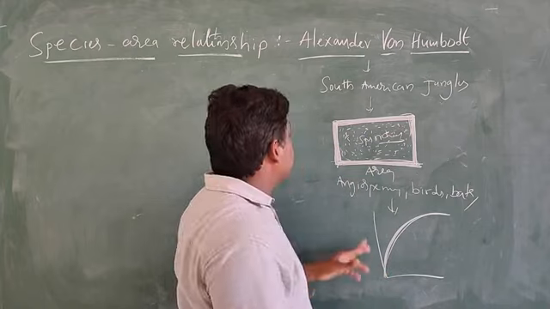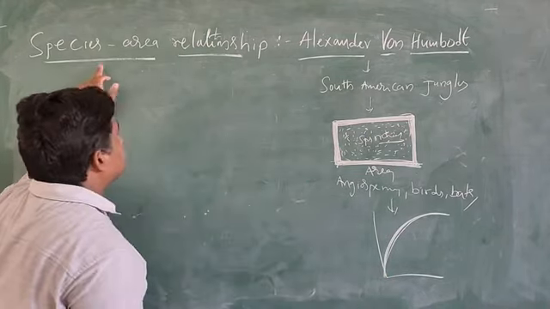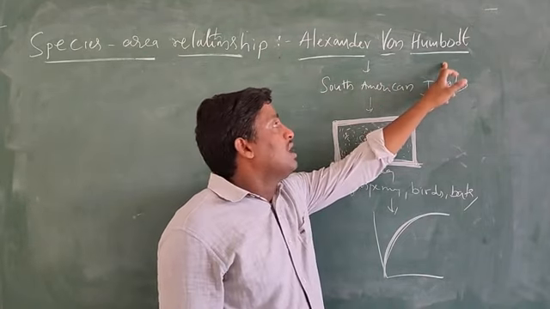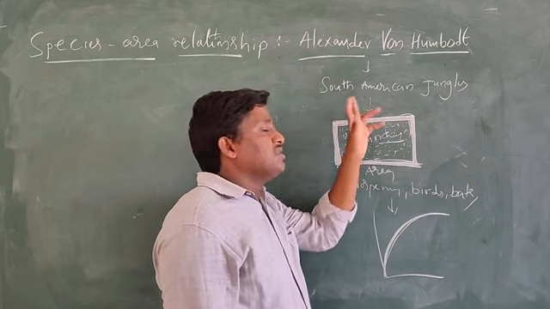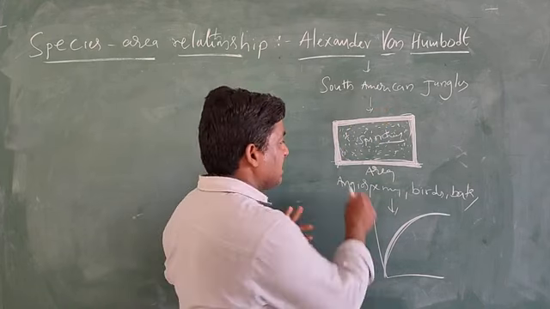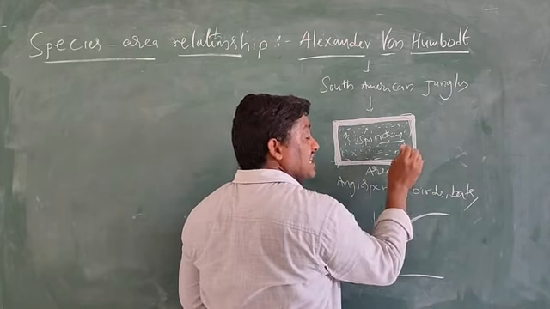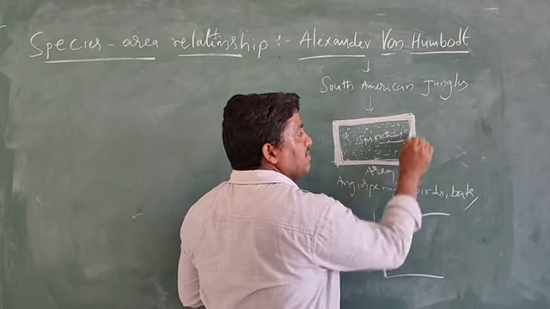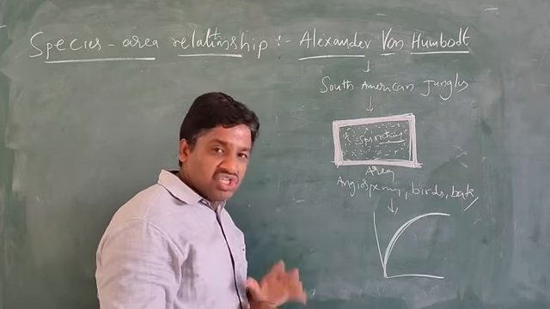Once again, the species area relationship: Alexander von Humboldt observed the South American jungles. He took an area, and the species richness is increased with increasing the explored area, but up to a limit. That we call the species area relationship.